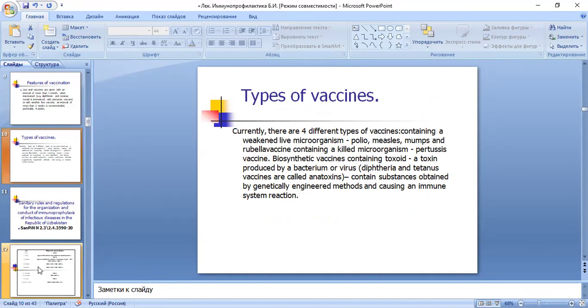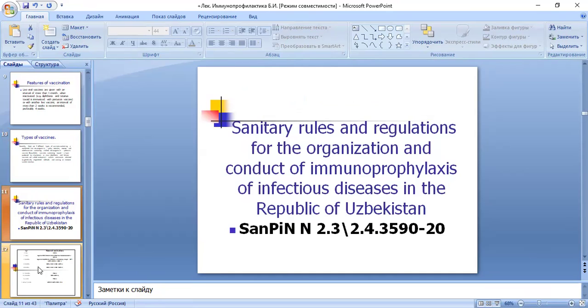Currently, there are these types of vaccines: those containing weakened live microorganisms, such as polio, measles, mumps, and rubella vaccines; those containing a killed microorganism, such as pertussis vaccines; and biosynthetic vaccines containing toxoid, a toxin produced by a bacterium or virus, or containing a substance obtained by genetically engineered methods and causing an immune system reaction.